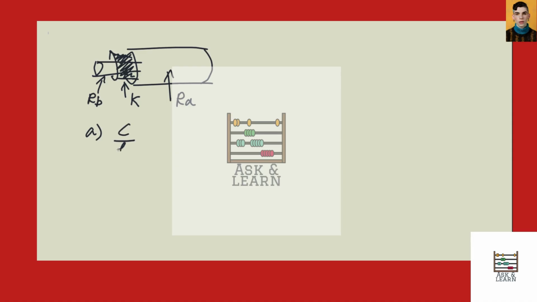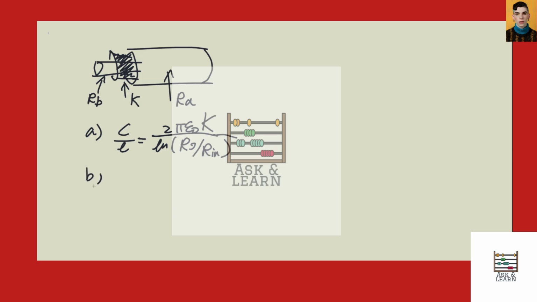If you walk through example 24.2, you will know that for a cylinder, the capacitance per unit length is 2 pi epsilon naught over the natural log of R out over R in. Okay, but here we have this extra factor, so we're adding this here.